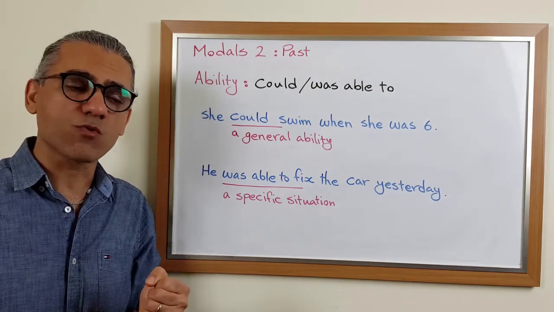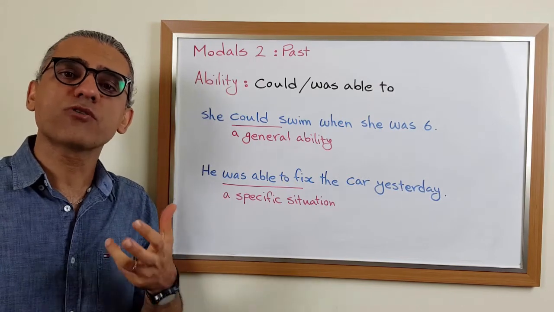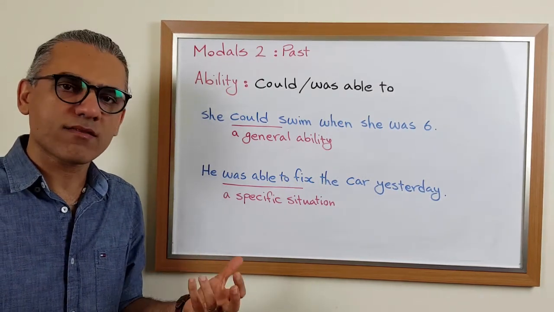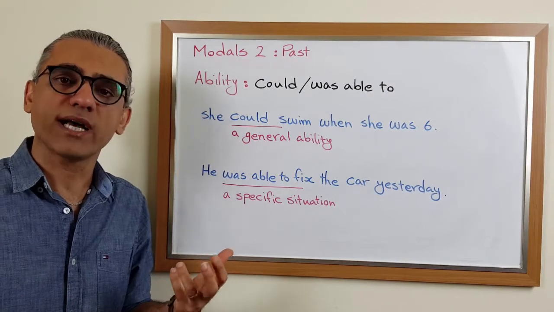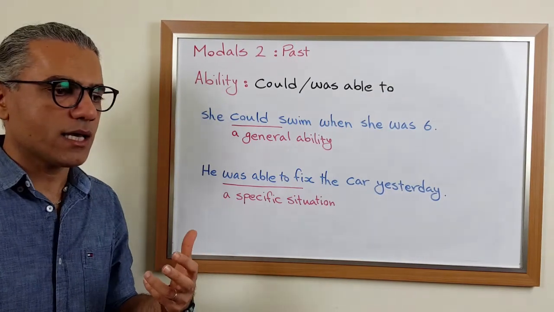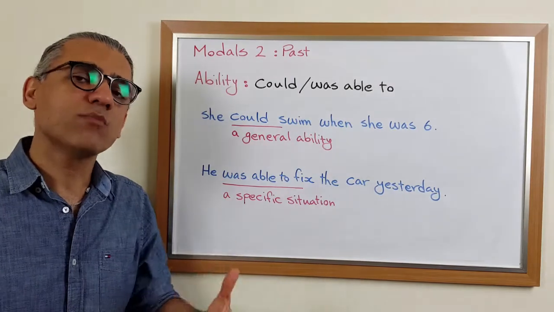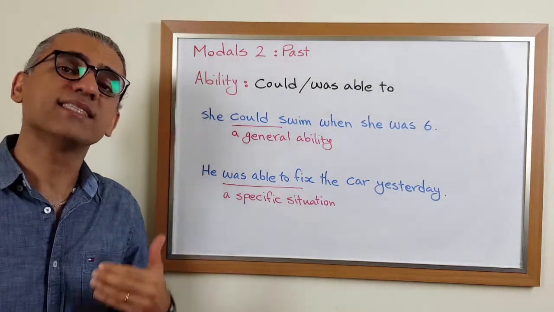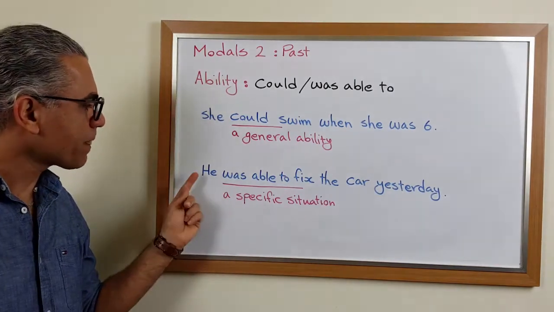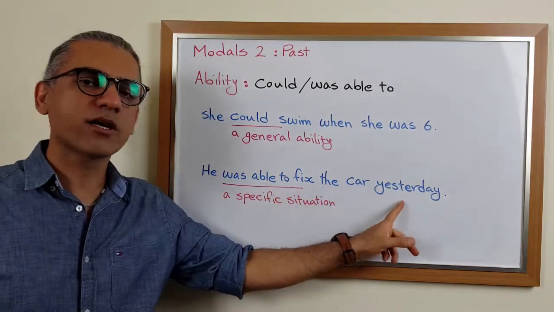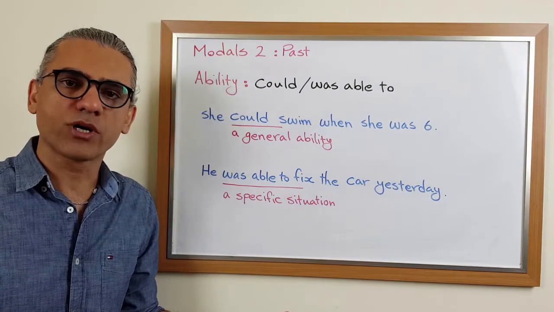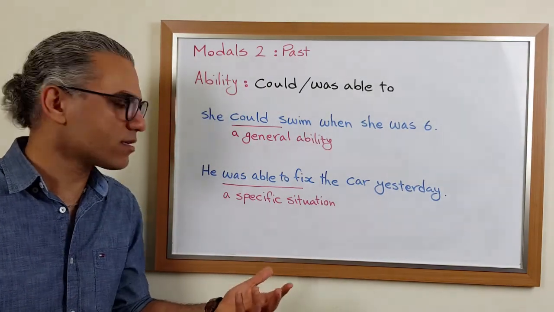But sometimes we are dealing with a particular situation in the past. For example, you needed help last night and you asked someone to help you. We say someone was able to help us. It means someone could help you and did help you. Example, he was able to fix the car yesterday. It means we had a situation yesterday. The car was broken and we needed someone to fix it.